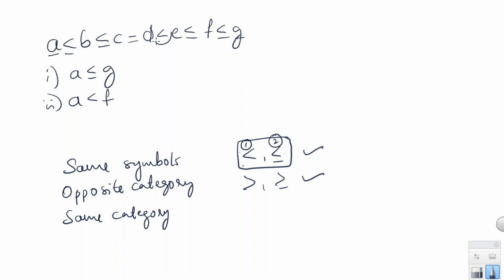If we have at least one less than, here I have one less than between A and G, then my answer must be A is less than G. But the given answer is A is less than or equal to G, that is false. Don't take it as less than or equal just because I have less than or equal more times. Is that clear? Conclusion 1 is false.